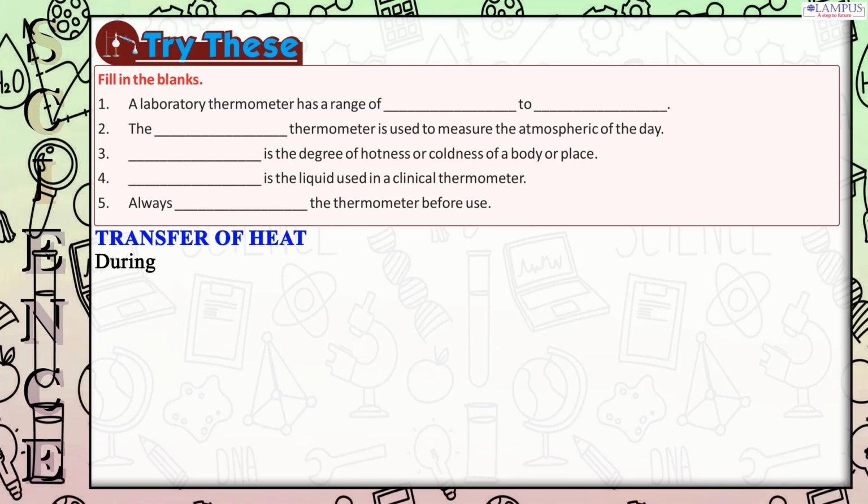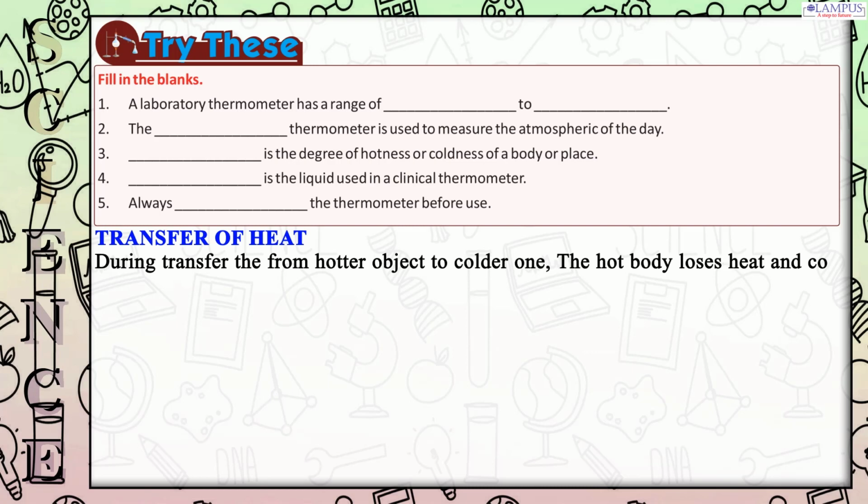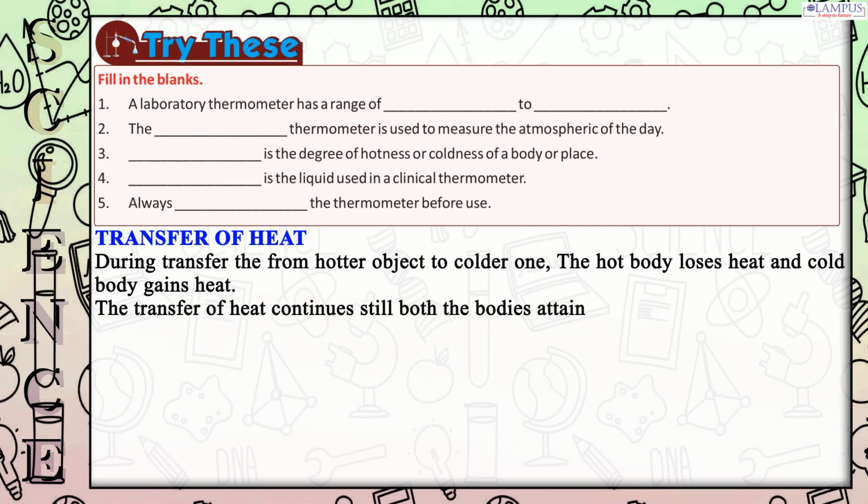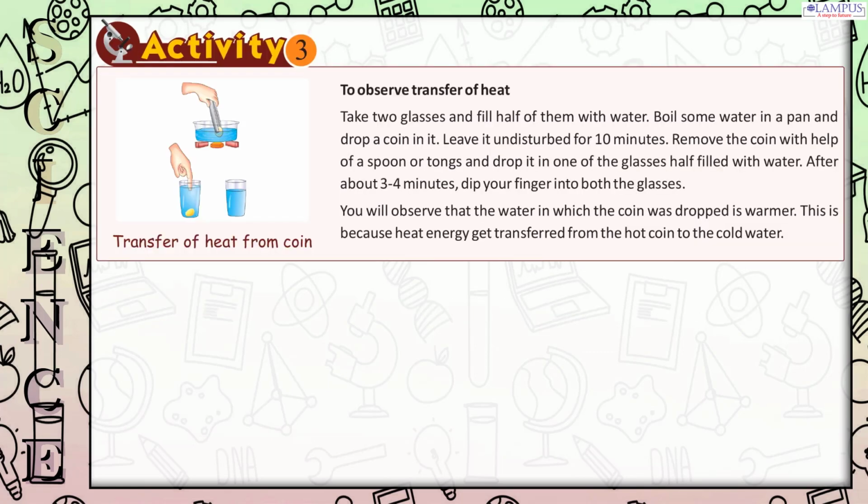Transfer of heat. During transfer of heat from a hotter object to a colder one, the hot body loses heat and the cold body gains heat. The transfer of heat continues till both the bodies attain the same temperature. Activity 3. To observe transfer of heat.